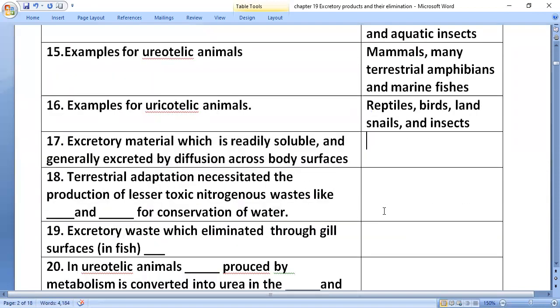The excretory material which is readily soluble and generally excreted by diffusion across the body surface is ammonia. Terrestrial adaptation necessitated the production of lesser toxic nitrogenous wastes like urea and uric acid. The excretory waste eliminated through the gill surfaces in fish is ammonium ions.